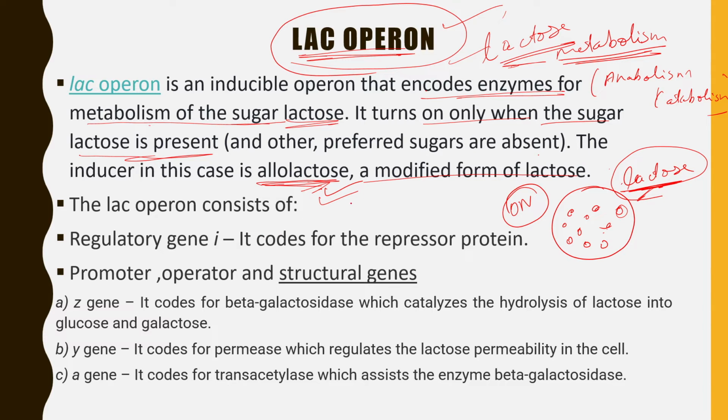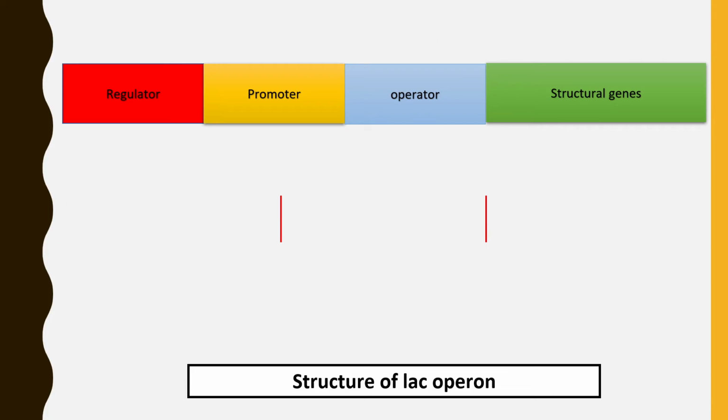Now, moving on to the components of Lac Operon. As we studied the general components of an operon, similarly, the components of Lac Operon are also the same, but we need to remember the three structural genes which are present. Here, we will understand it with the help of this diagram. This is the structure of Lac Operon. It is made up of one regulator, second a promoter, third an operator, and fourth a structural gene. Now this structural gene is again made up of three components.